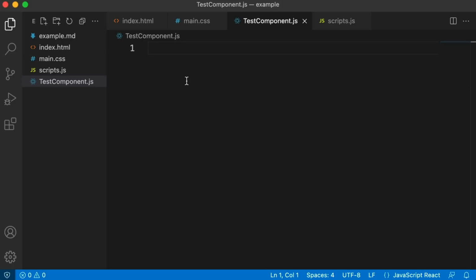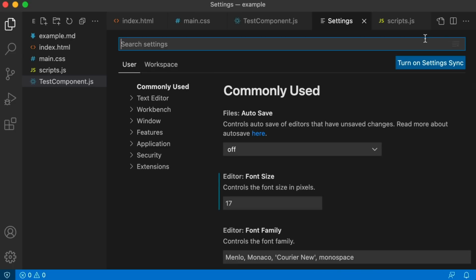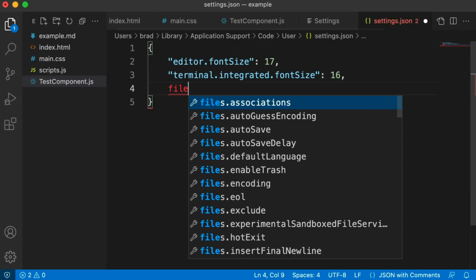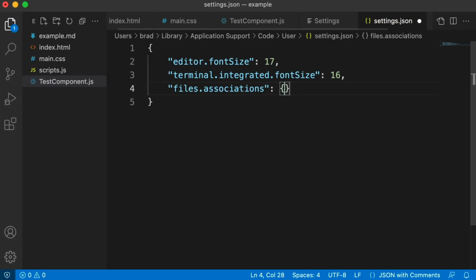If you just go into your settings, so Control or Command comma, go into your JSON file, and let me add a new line, so comma. Start to type in files.associations, so it's this first one, files associations, curly brackets. In that object, let's set up a new line, quotes, asterisk .js, colon, give it a value of quotes, JavaScript React. So I'm just setting any and all JavaScript files to use JavaScript React.